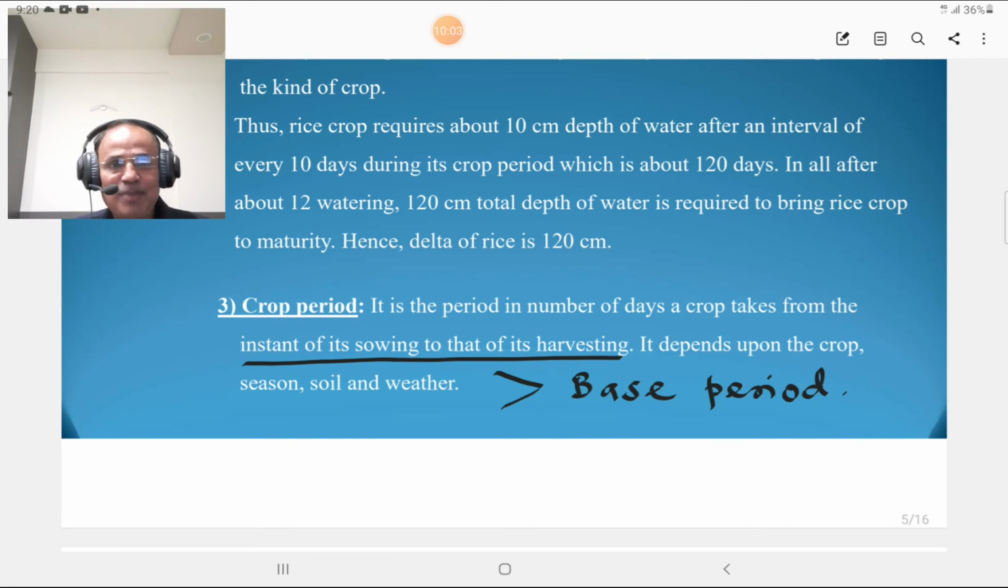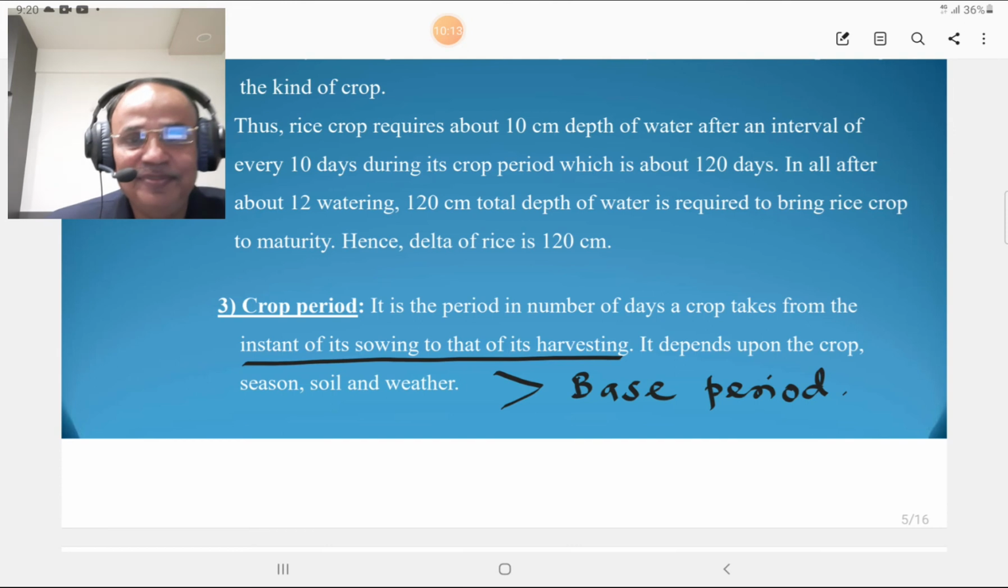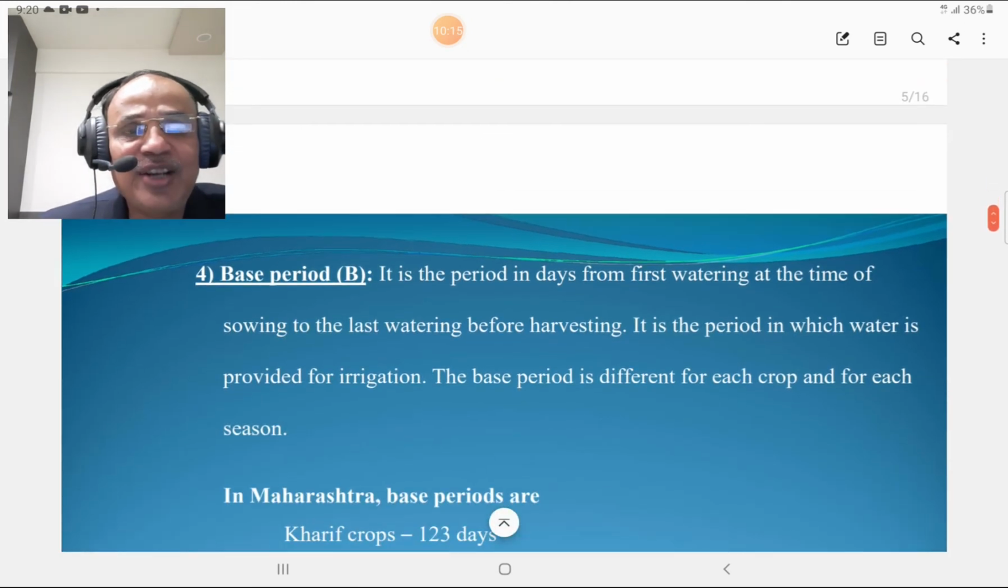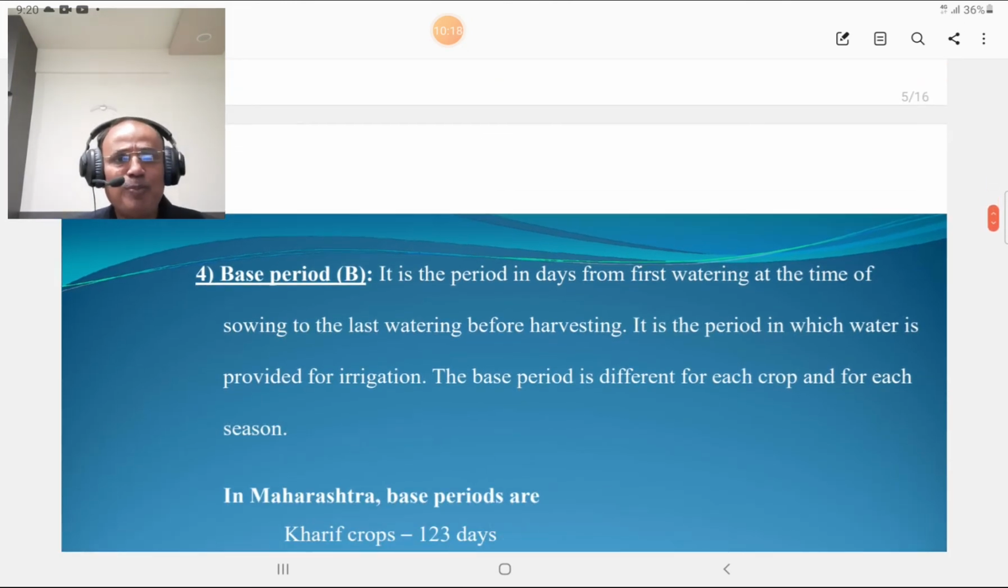And it depends upon the type of crop, season, soil and weather. So I think the term crop period is clear to all my dear students. Okay. Then we are going to describe the base period. Base period is also the period in days from the first watering at the time of sowing to the last watering at the time of harvesting.